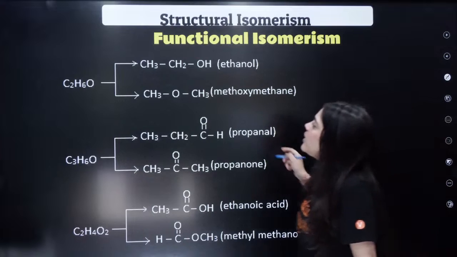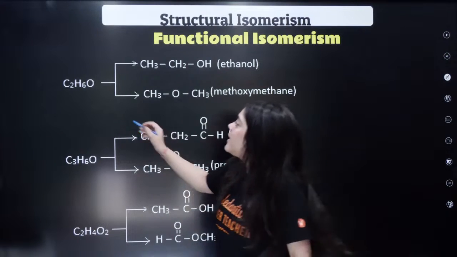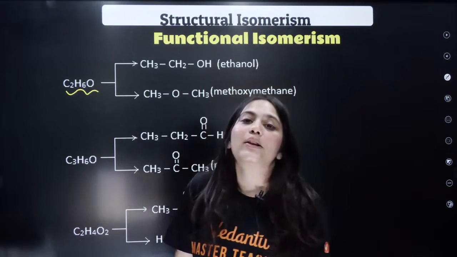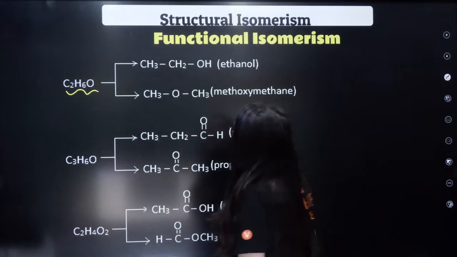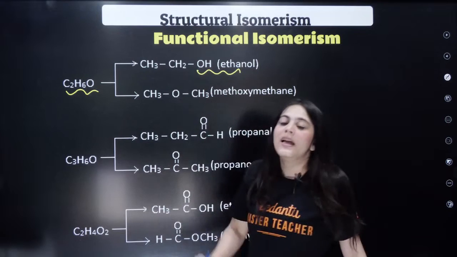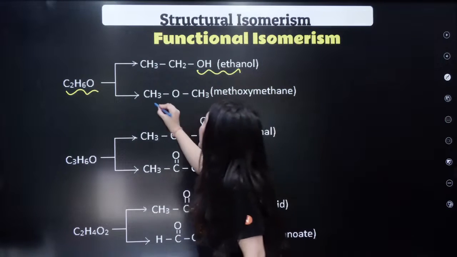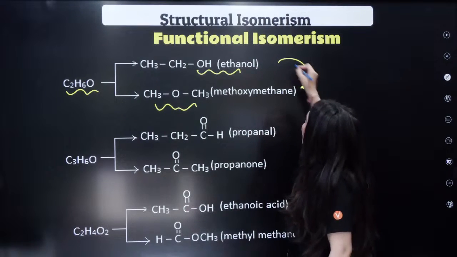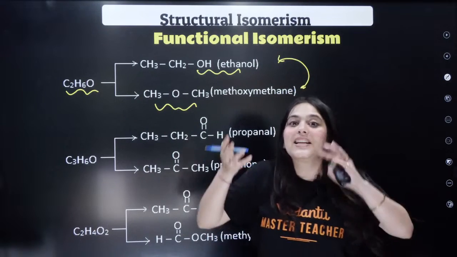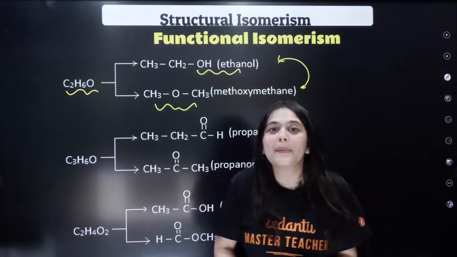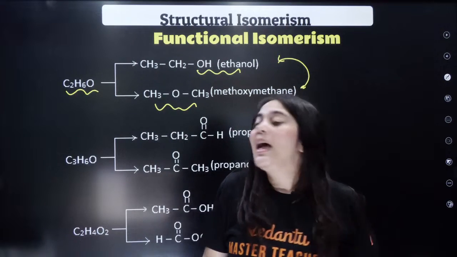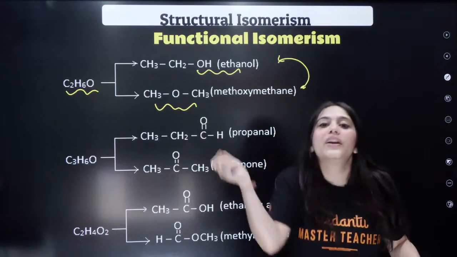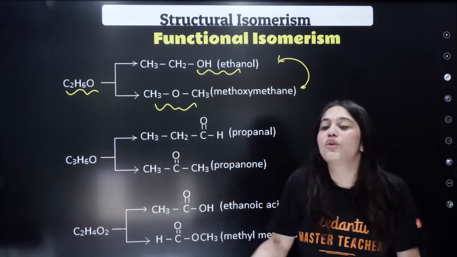What is functional isomerism? For example, this compound C2H6O can be written with two kinds of functional groups. The first kind is your ethanol functional group. The second kind is your ether functional group. So can you see, ethanol and ether are both functional isomers. What is happening? The molecular formula is same. I'm just writing these two isomers with two different kinds of functional groups, right?